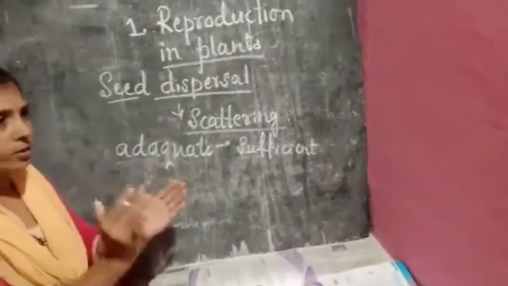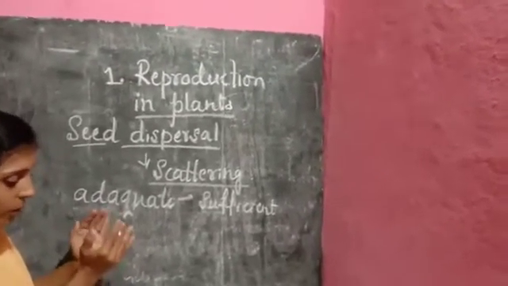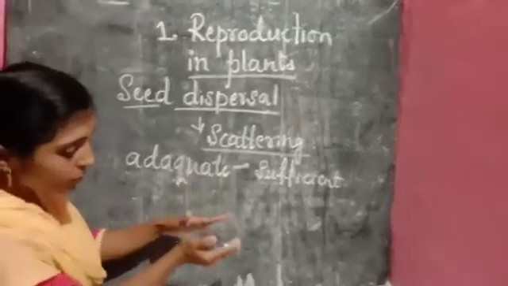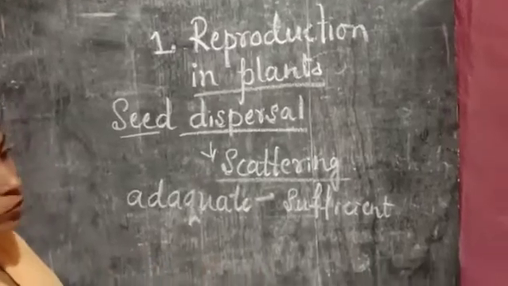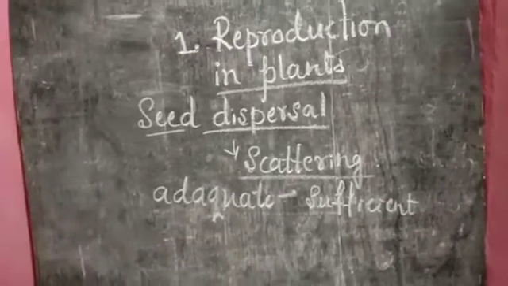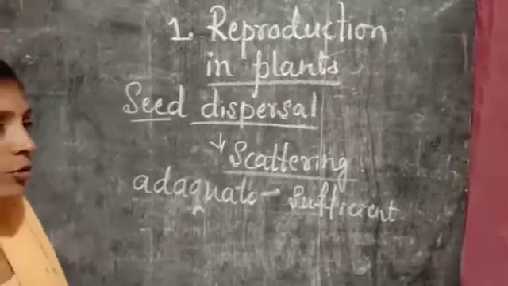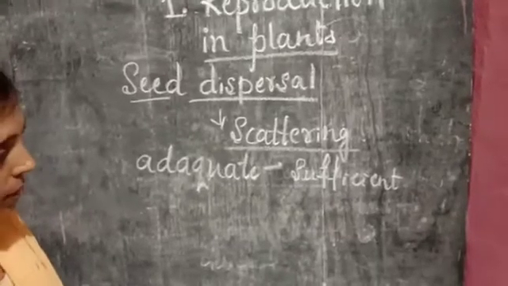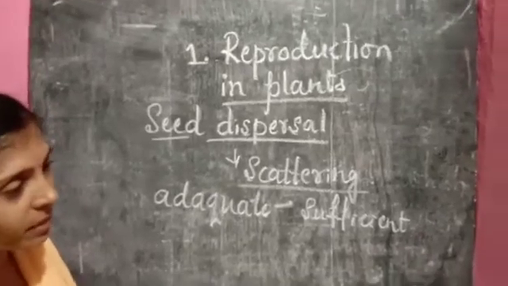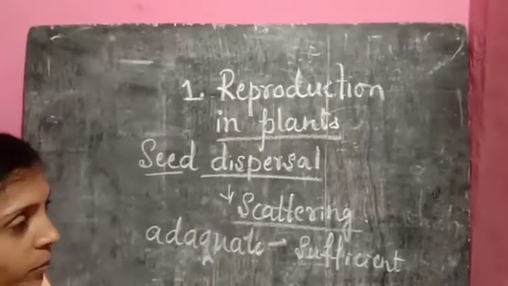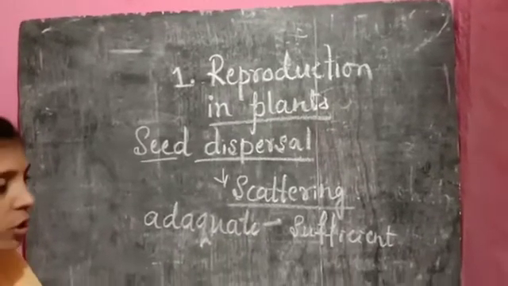What if, for example, one plant is there, and all the seeds produced by that plant land or fall just below the mother plant only? What happens during that time? Do all the seeds grow into a healthy plant? Of course, we know that all the seeds produced by the plant will not grow into a new plant. Some seeds are eaten by birds and animals, and some will not get the proper amount of materials to grow into a new plant. Only a few will grow into a new plant.